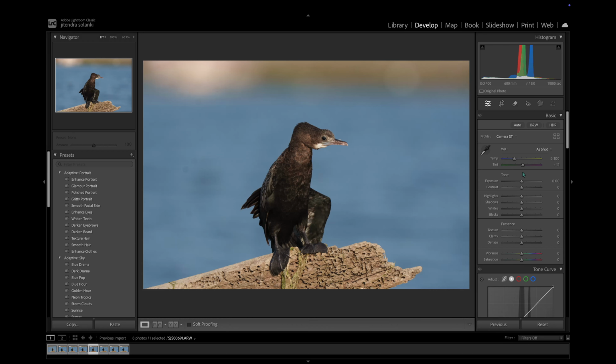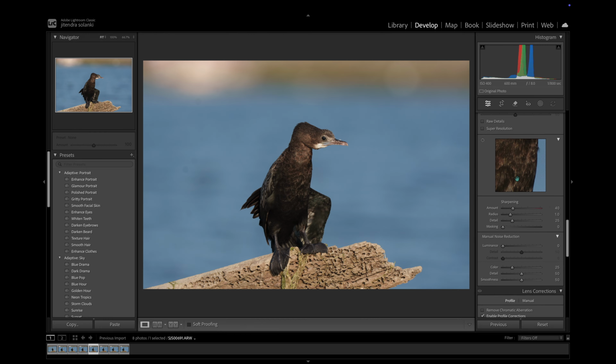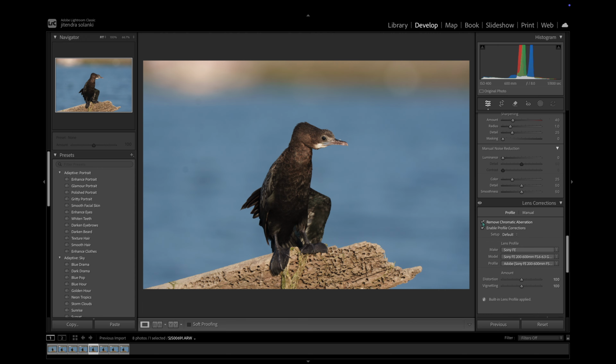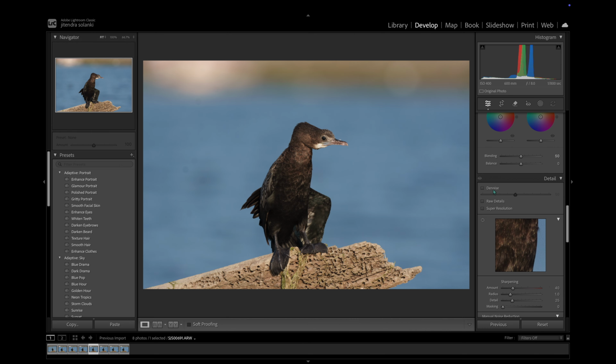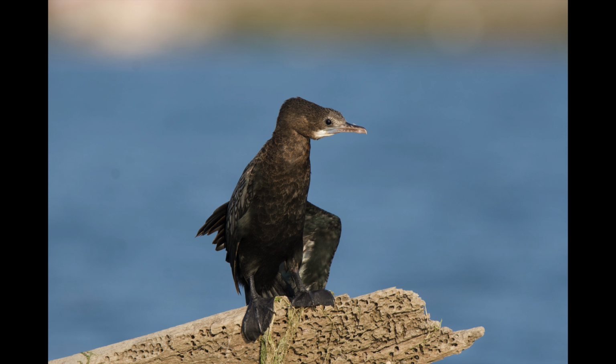In today's video, I'm going to edit this Cormorant photo step by step in Lightroom Classic. I'll walk you through my full process from a flat raw file to a clean, dramatic final image. Let's get started. Alright, here's the original image straight out of the camera.